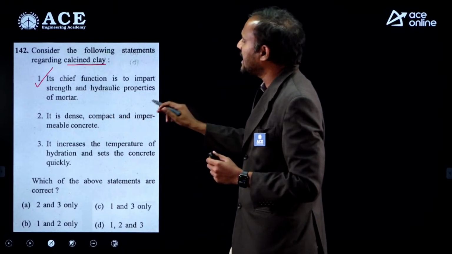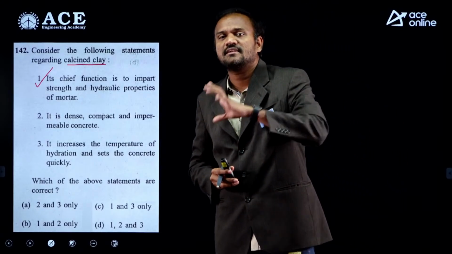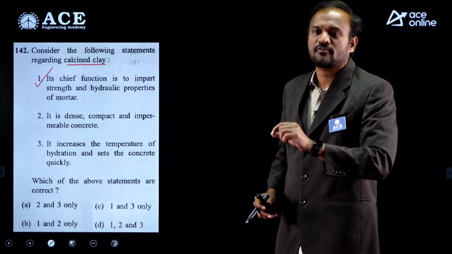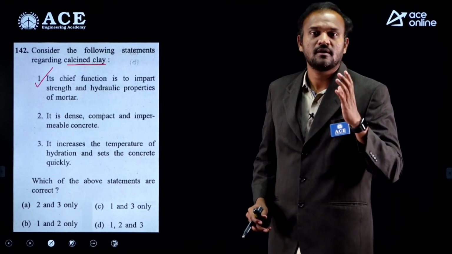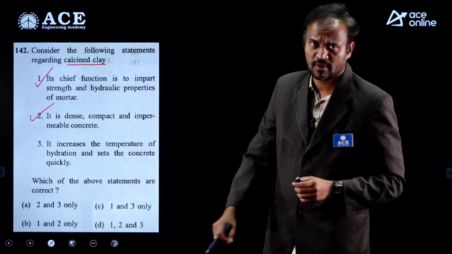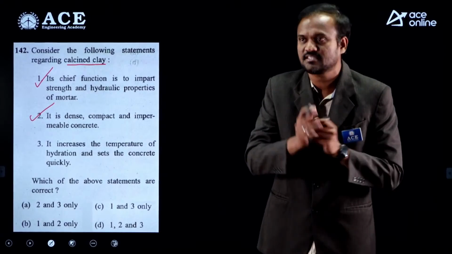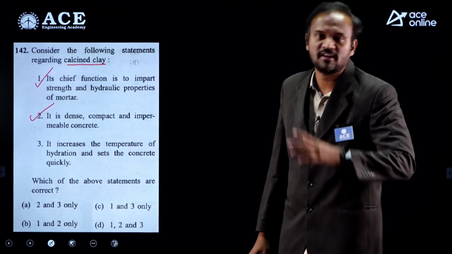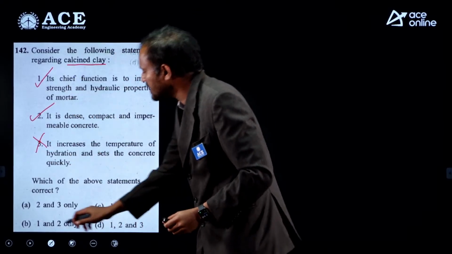It is dense, compact and impermeable concrete. Use of calcined clay will reduce the permeability of concrete. Again, that reason is due to slow rate of setting and hardening, less formation of micro cracks, hence statement 2 is also correct. Statement 3, it increases the temperature of hydration and sets the concrete quickly, that is incorrect. Calcined clay in PPC reduces heat of hydration and delays the setting process. So only 1 and 2 are correct, option B.